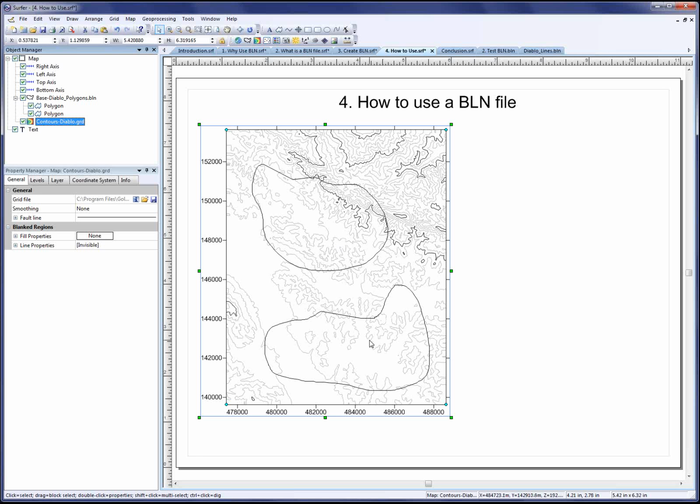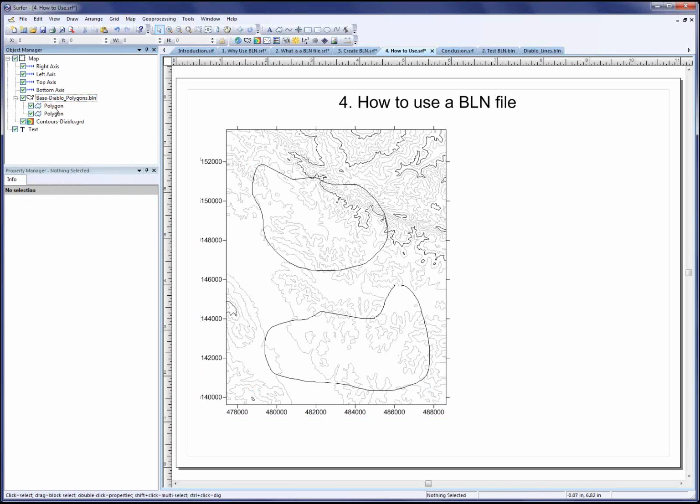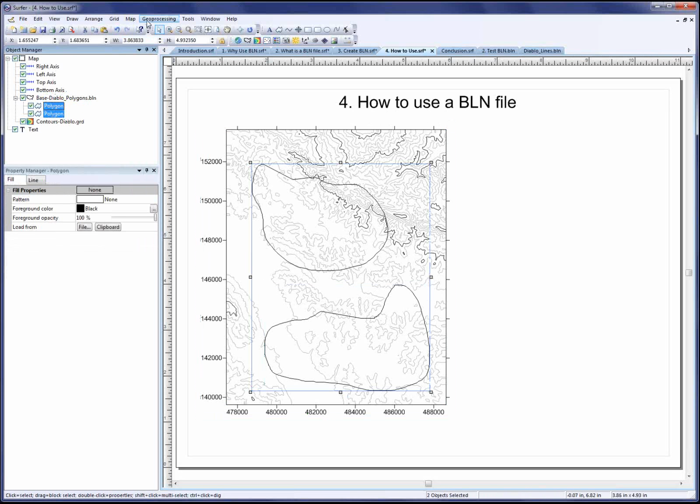You can do this either in the worksheet or in the plot window. It's much, much easier to do it in the plot window, so that's what I'm going to show you now. To do this, you would right-click over the base layer and click Enter Group. Then all you do is select the polygons that you want to combine, click the Geoprocessing menu, and click Combine Islands List. And that's it. So now you have a single complex polygon that has both of these individual polygons in it.